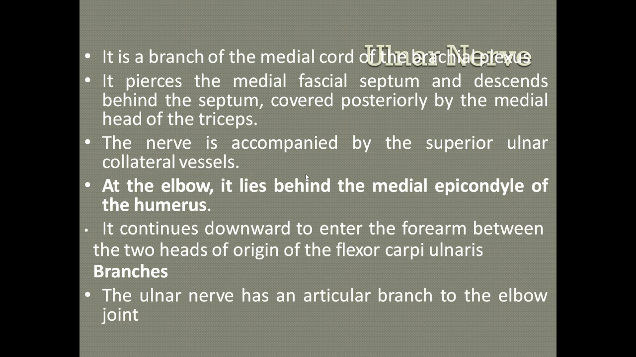The ulnar nerve is a branch of the medial cord of the brachial plexus. It pierces the medial intermuscular septum and descends behind the septum, covered posteriorly by the medial head of the triceps, accompanied by the superior ulnar collateral vessels. At the elbow, it lies behind the medial epicondyle of the humerus and continues downward to enter the forearm between the two heads of origin of the flexor carpi ulnaris. Branches: the ulnar nerve has articular branches to the elbow joint.